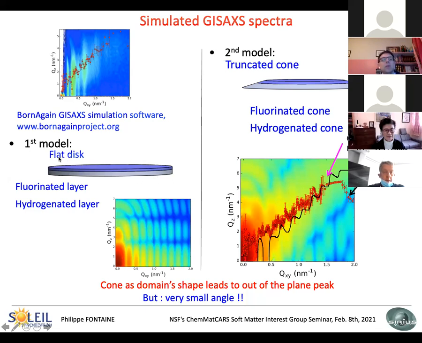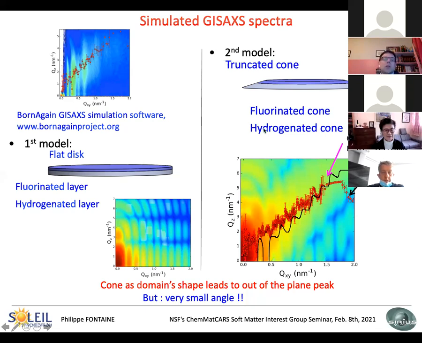If you take the first model with flat disks, so one hydrogenated disk with a fluorinated disk on top, this sketch is at the right scale. Of course, the maximum intensities are in plane.